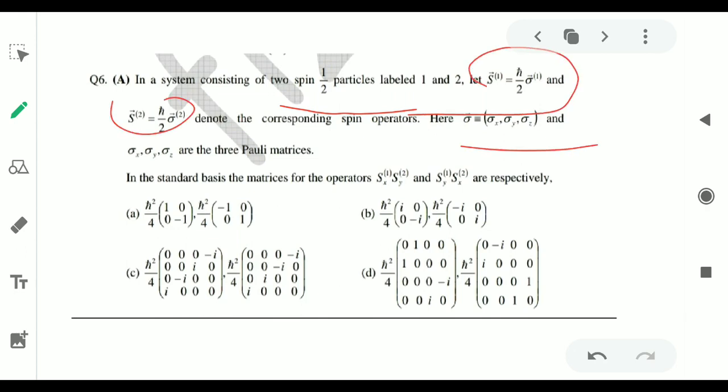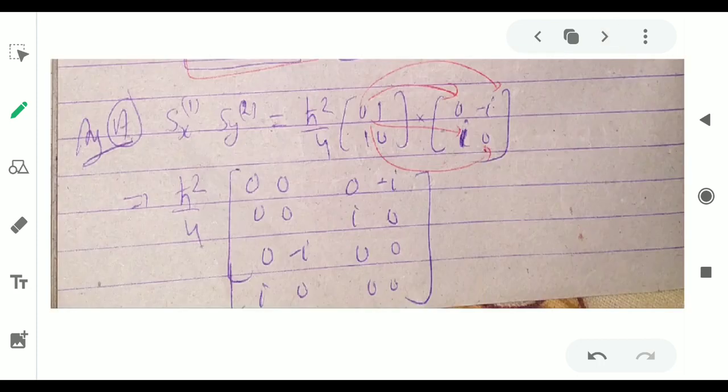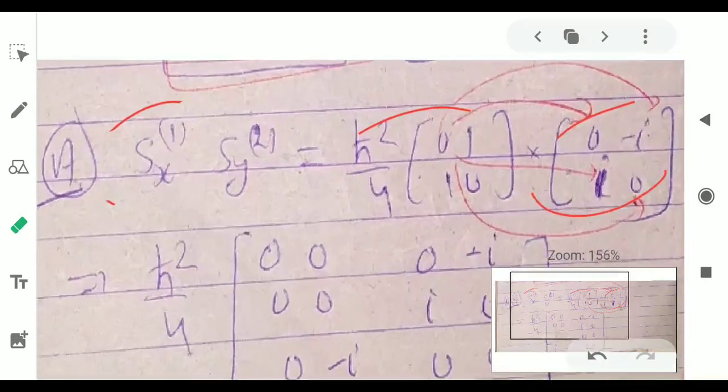Sigma are the Pauli spin matrices in the standard basis. S1x, S1y, S1z, S2x are respectively. Now we have to solve this question. So we know the value of Sx and Sy is this and this. You already know, and you already remember this.